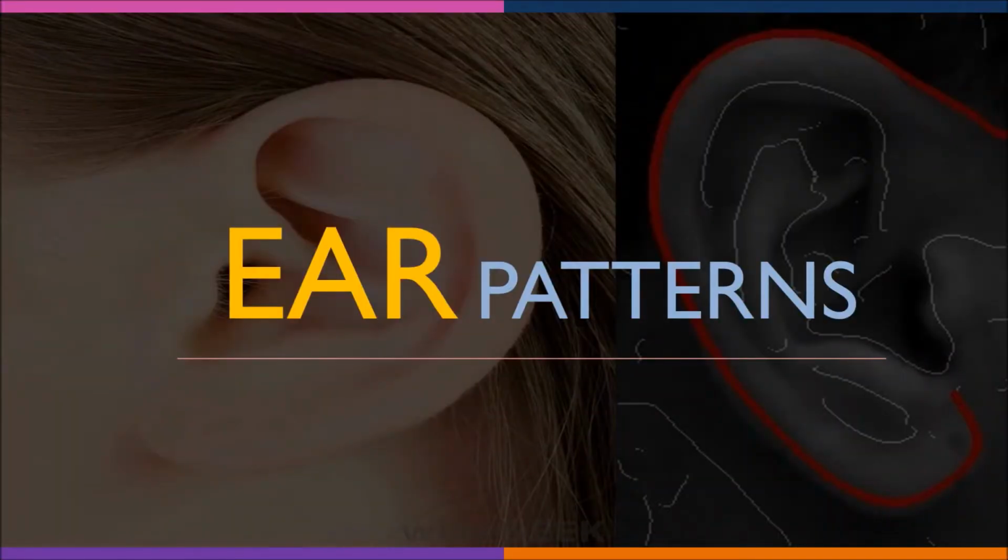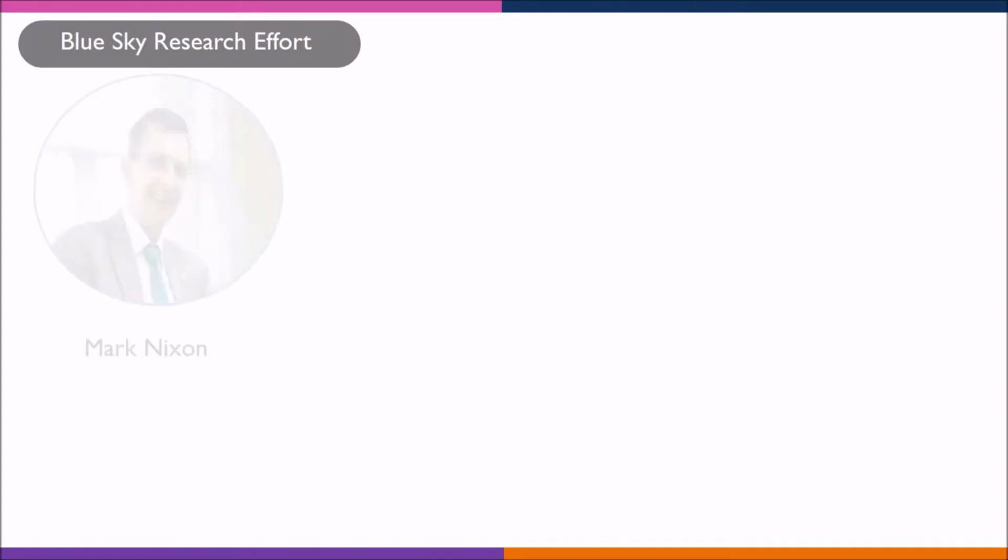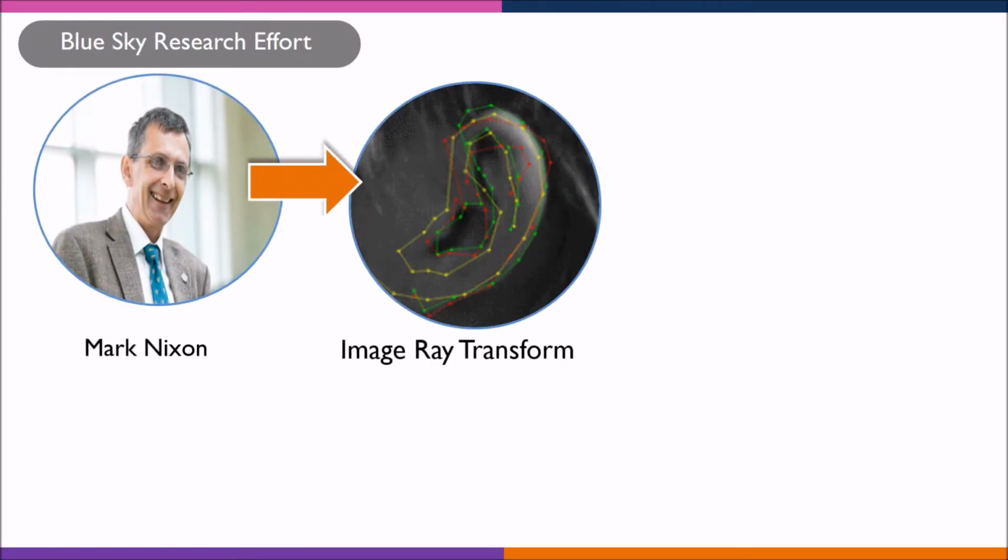The second feature that we have selected for identification of an individual is the ear. Mark Nixon says that when you're born, your ear is fully formed. The lobe descends a little, but overall it stays the same. It's a great way to identify people.